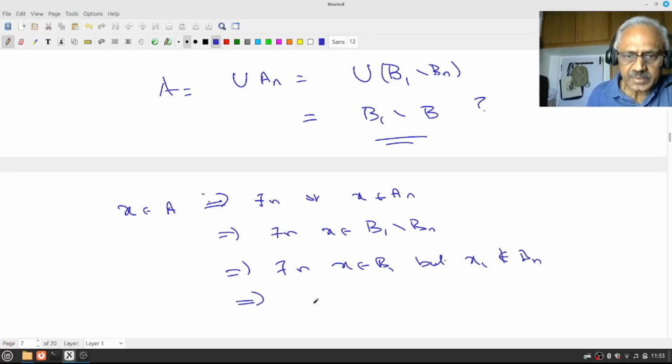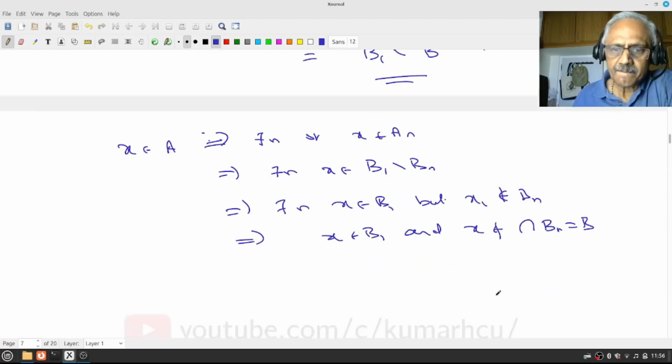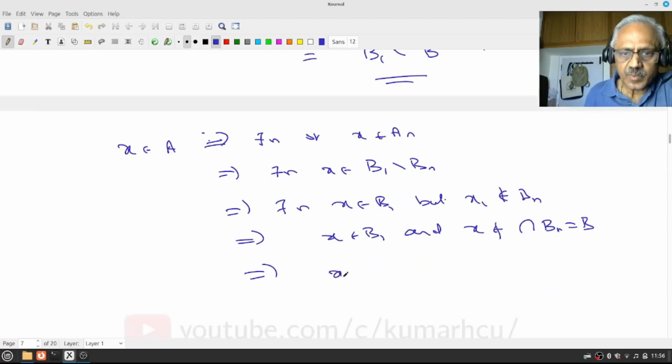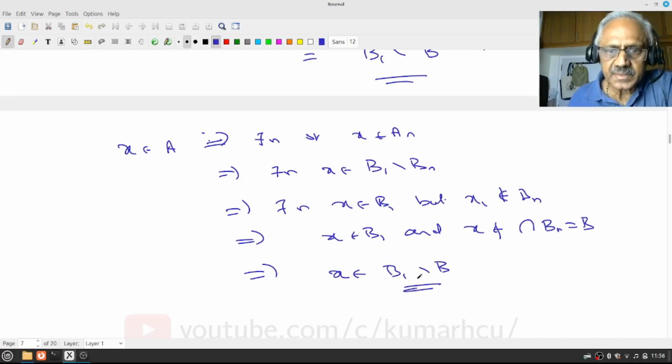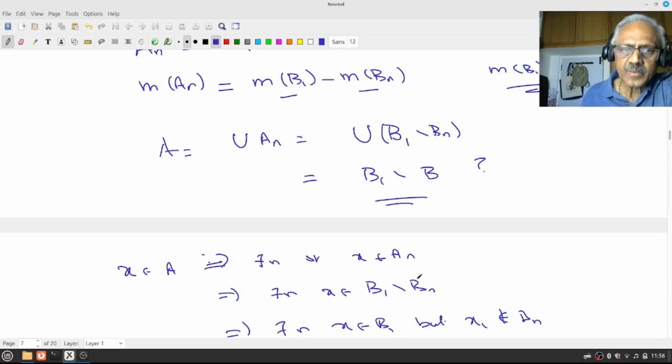But this implies x belongs to B1 and x does not belong to intersection Bn, which is B. That is, x belongs to B1 minus B. Is that clear? So we proved A is contained in B1 minus B.